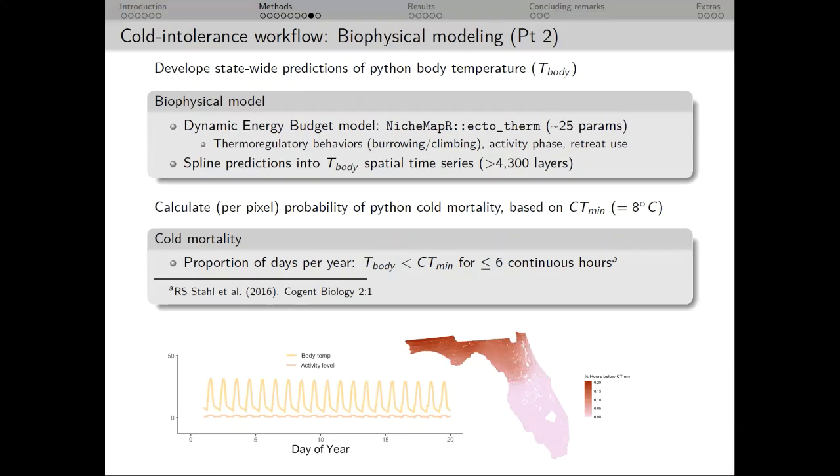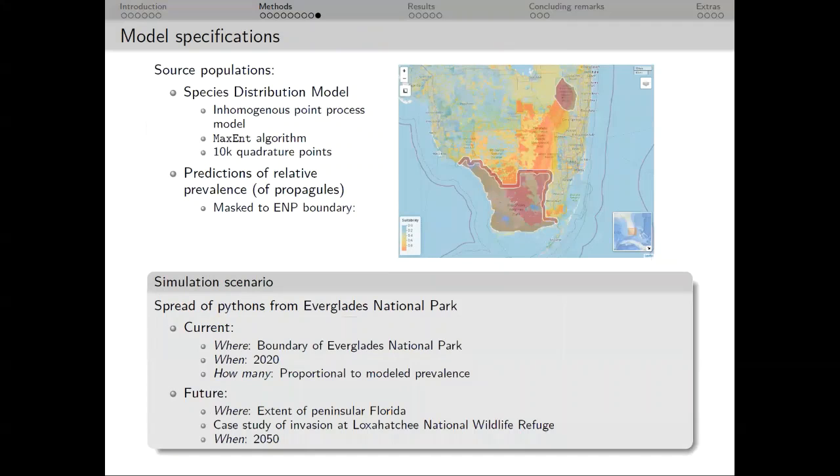The output from this model is similar to the previous step, in which we need to spline these layers together to get a statewide Python body temperature time series. And to calculate cold mortality from this time series, we consider mortality to result when a Python's internal body temperature drops below the published CTmin of 8 degrees for more than 6 continuous hours. So this yields a final layer, a single layer, of the probability of Python cold mortality. It's in here. So now we can actually get onto the connectivity model.